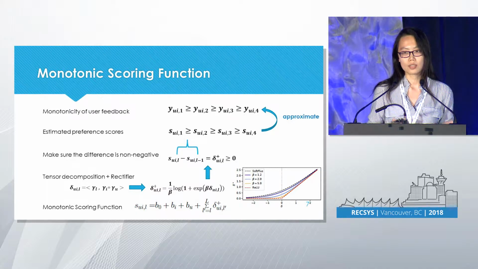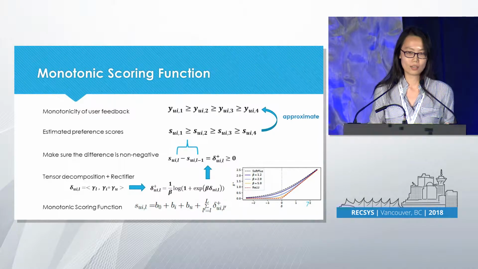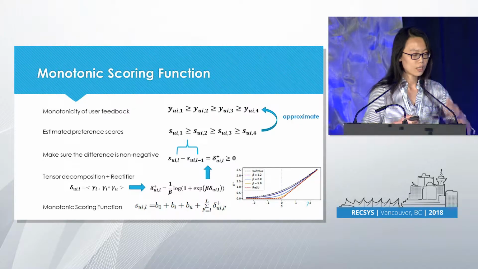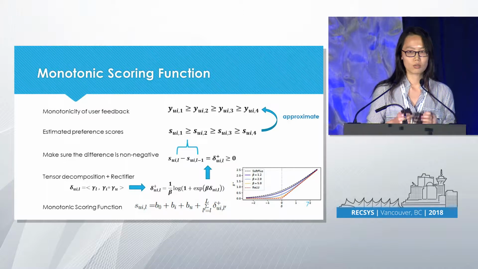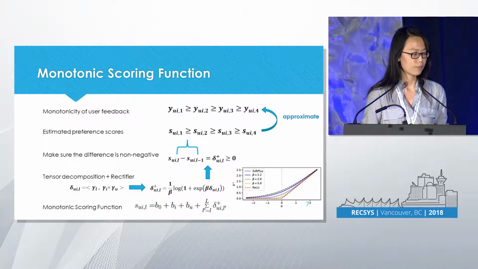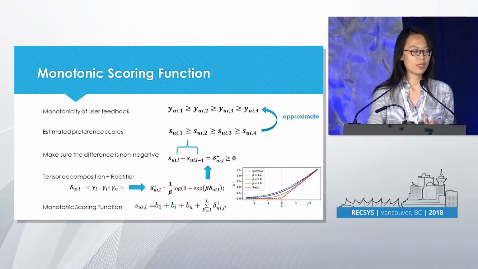But we cannot make sure this delta is not negative. So we pass the delta into a rectifier. The rectifier is going to keep the positive part of delta, but it's going to rectify the negative part of delta to 0 or close to 0. So we treat this delta plus as the difference between these 2 scores. So at the end, we're going to get this explicit format of the monotonic scoring function. So far we have done the monotonic scoring function. We have already applied our monotonic constraints.